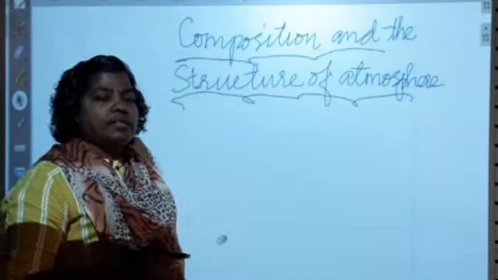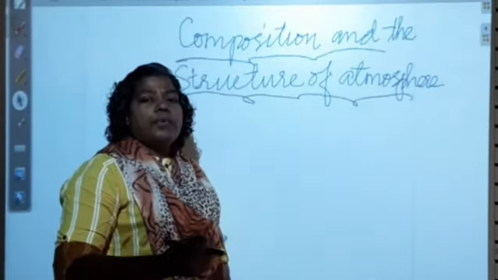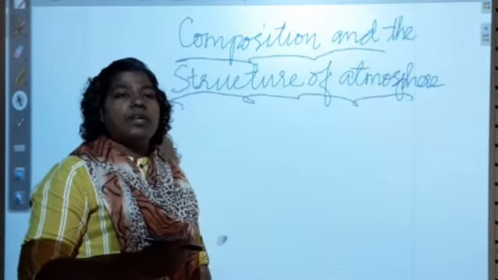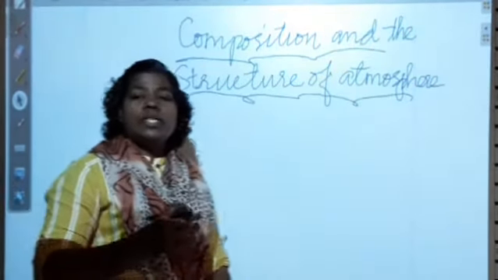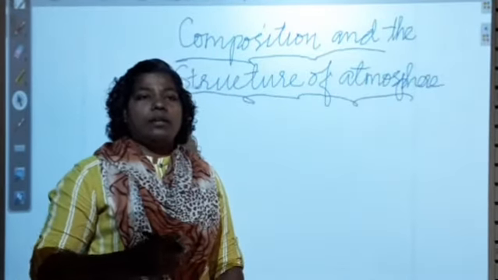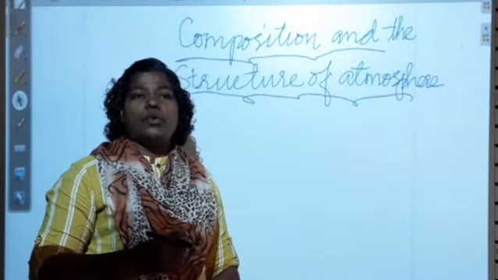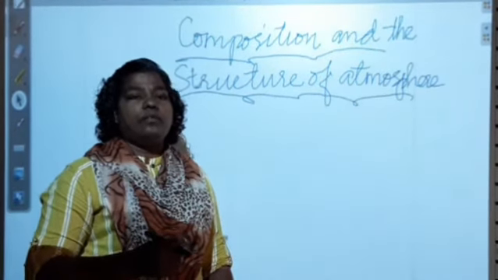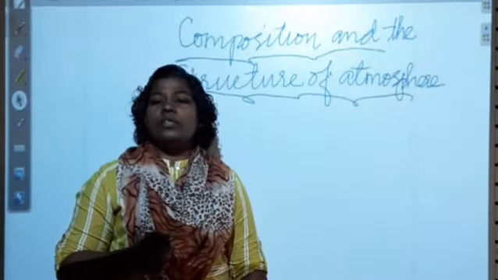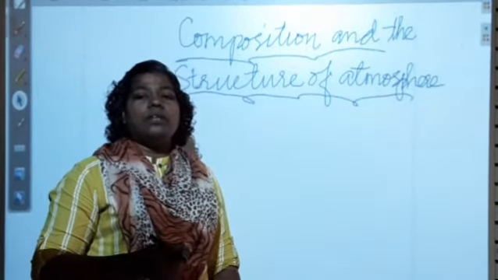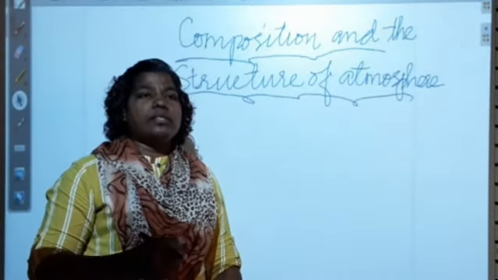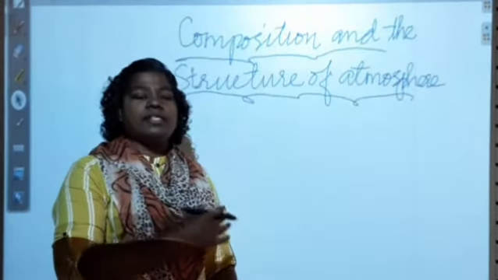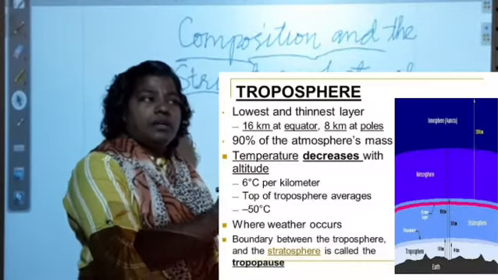The word troposphere comes from the Greek word tropein. Okay, from where is this word troposphere derived? It is derived from the Greek word tropein. Okay, what is the meaning of the word tropein? The meaning of the word tropein is turn or change or mix. It is turn, change or mix. When we see, it is the lowest layer or the first layer around the earth.